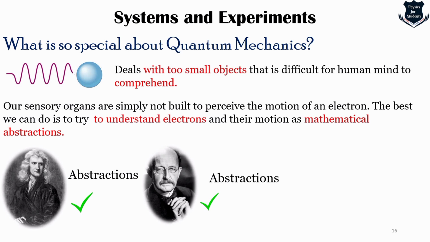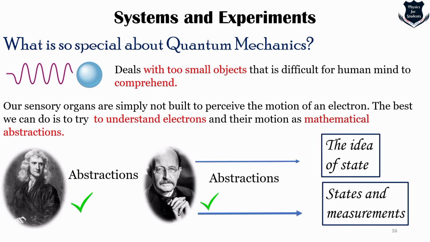Quantum mechanics, starting with Max Planck, also contains abstractions, but there is a difference. One is the idea of a state. So quantum abstractions are fundamentally different from classical ones, because we will see that the idea of state in quantum mechanics is conceptually very, very different from classical mechanics.